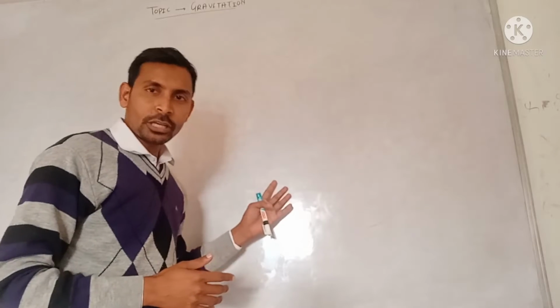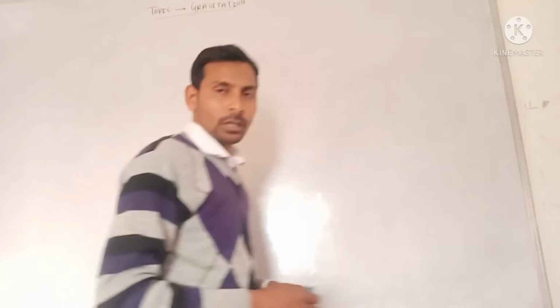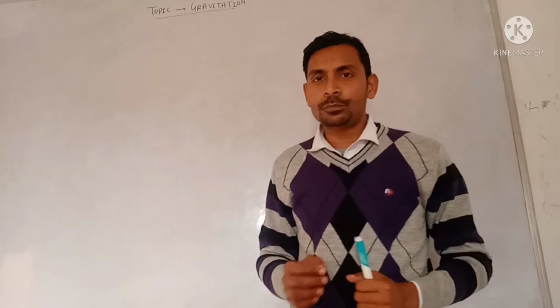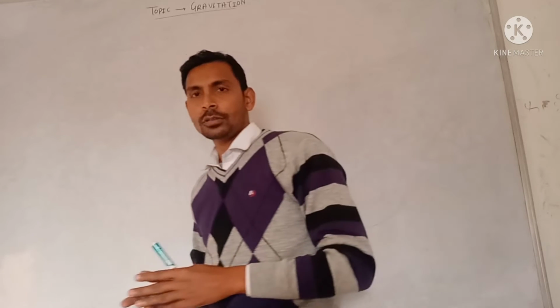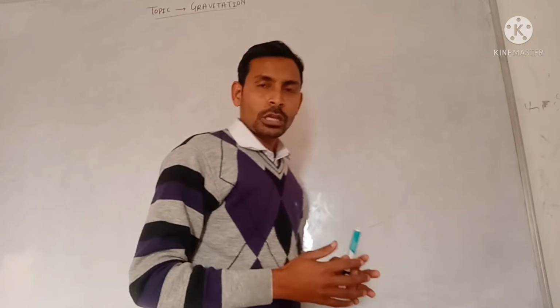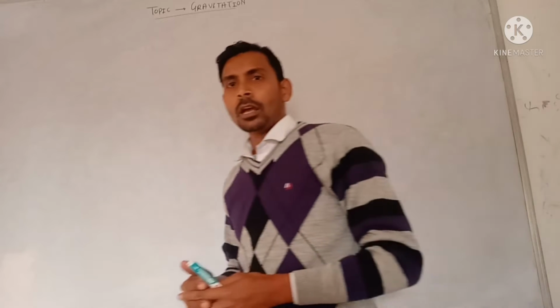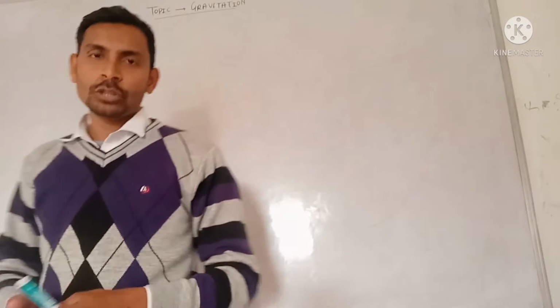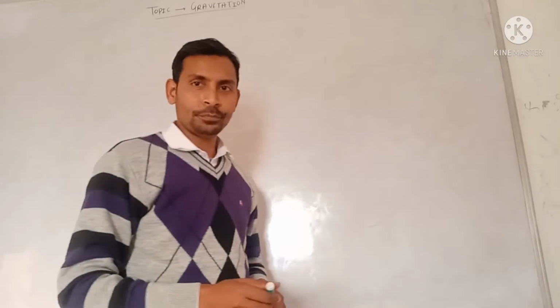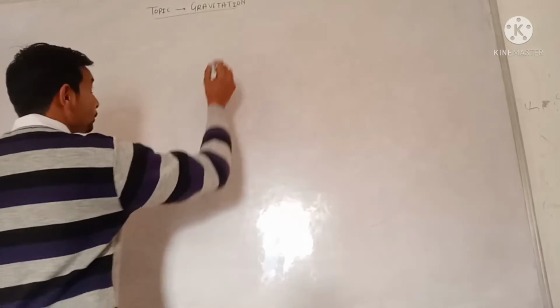So each and every object in this universe attracts every other object by a force which is directly proportional to the product of their masses and inversely proportional to the square of the distance between them. So let's see what we have talked about.